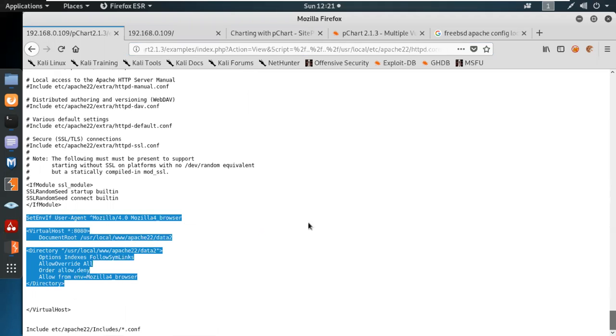Set the environment variables. They have said if the user agent is Mozilla 4.0, Mozilla 4 browser over here. So the virtual host will be connected with the document root where the application configuration files are, and the directory you can see over here. The major objective of this application was to simply set our rules one by one that could lead us to other further things.